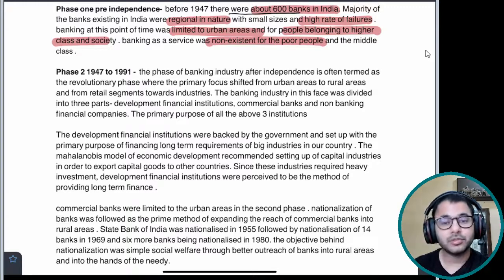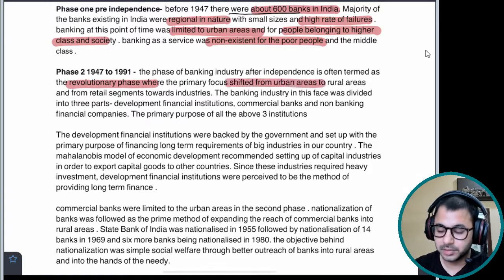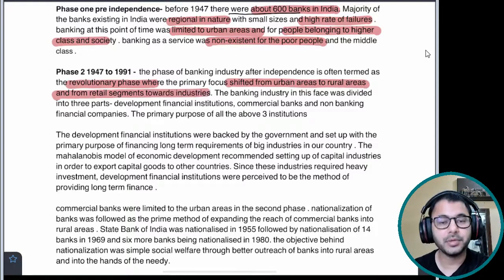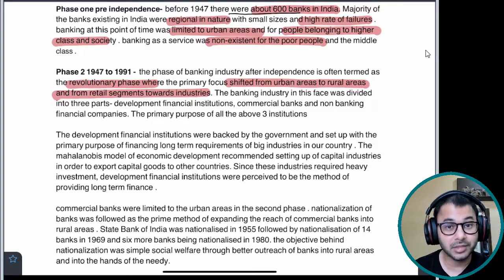The phase of banking industry after independence is often termed the revolutionary phase, where the primary focus shifted from urban to rural areas and from retail segments towards industry. So I've answered the question that I raised in the first point, wherein I mentioned the problems being faced in phase 1. Now in phase 2, the revolutionary phase, these were targeted.